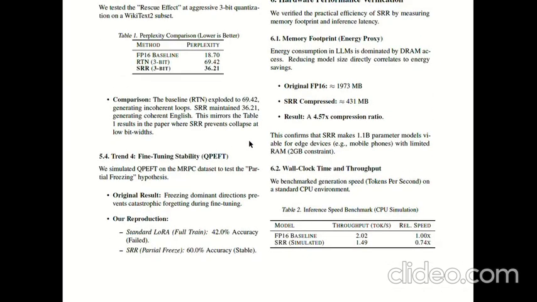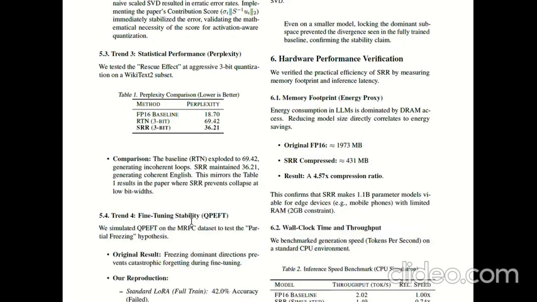And coming to trend 4, fine-tuning stability. The SRR paper proposed QPEFT, quantized PEFT with partial freezing. The idea is to freeze the preserved dominant subspace and train only the quantized tail and LoRA adapters. On MRPC, LoRA without SRR gives 42% accuracy, with unstable training and oscillating loss. But with SRR plus partial freezing, it gives 60% accuracy, stable gradients, and a smooth training curve.